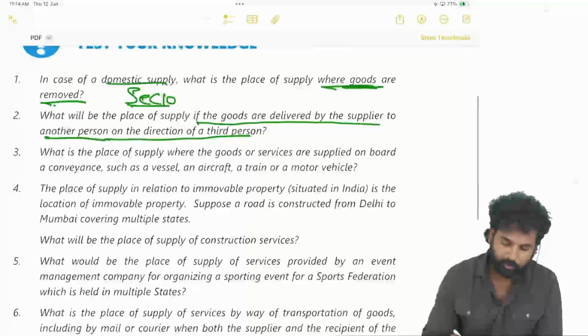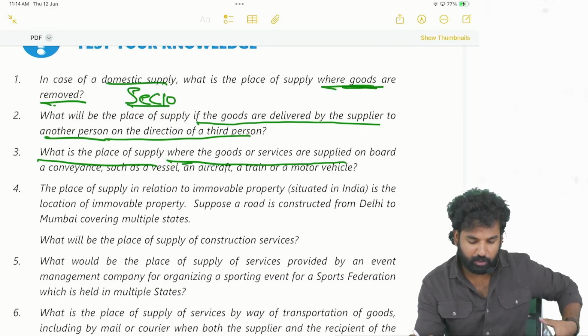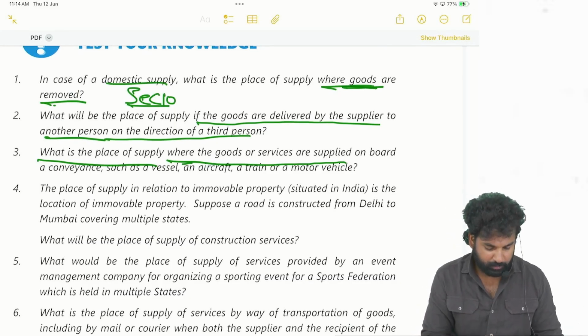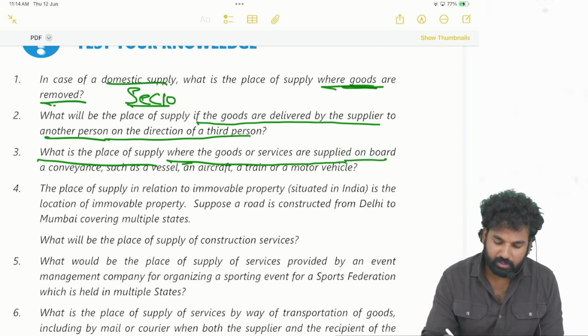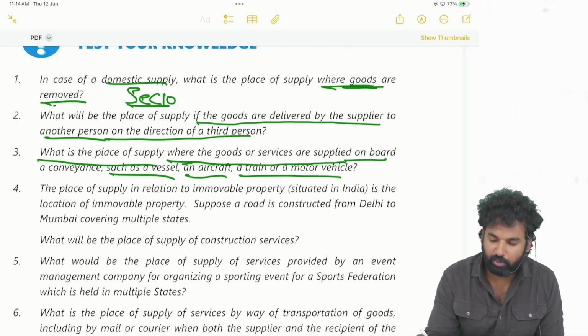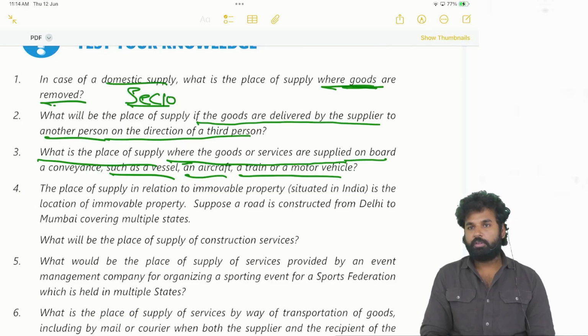Next, what is the place of supply where the goods or services are supplied on board a conveyance such as vessel, aircraft, train or motor vehicle? So they are talking about place of supply in case of goods and place of supply in case of services, both.